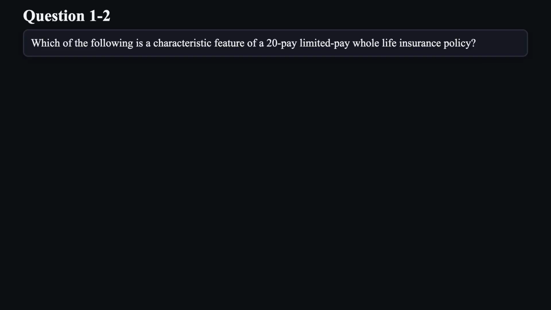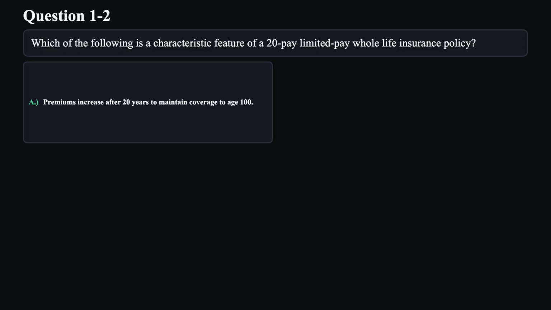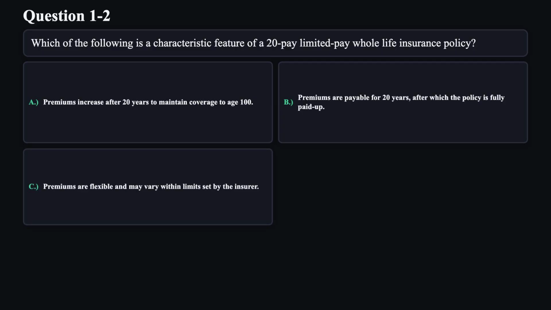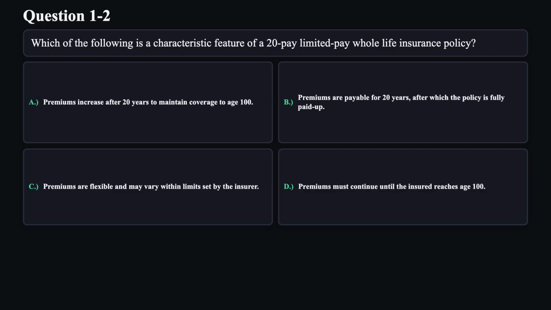Question 2. Which of the following is a characteristic feature of a 20-pay limited pay whole life insurance policy? A. Premiums increase after 20 years to maintain coverage to age 100. B. Premiums are payable for 20 years, after which the policy is fully paid up. C. Premiums are flexible and may vary within limits set by the insurer. D. Premiums must continue until the insured reaches age 100.